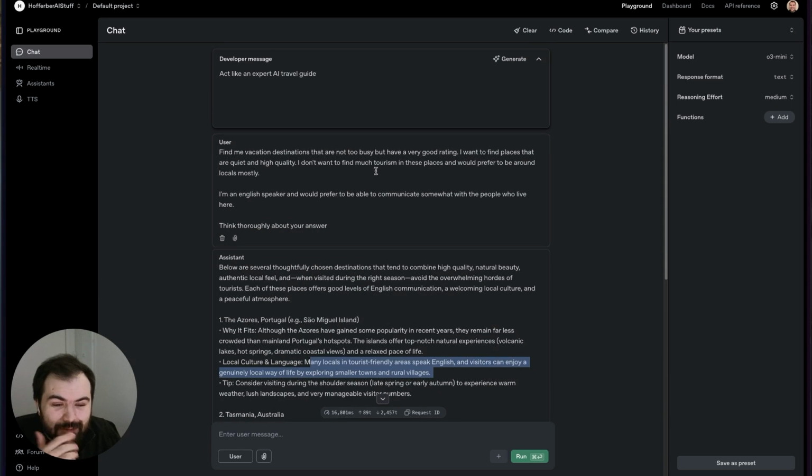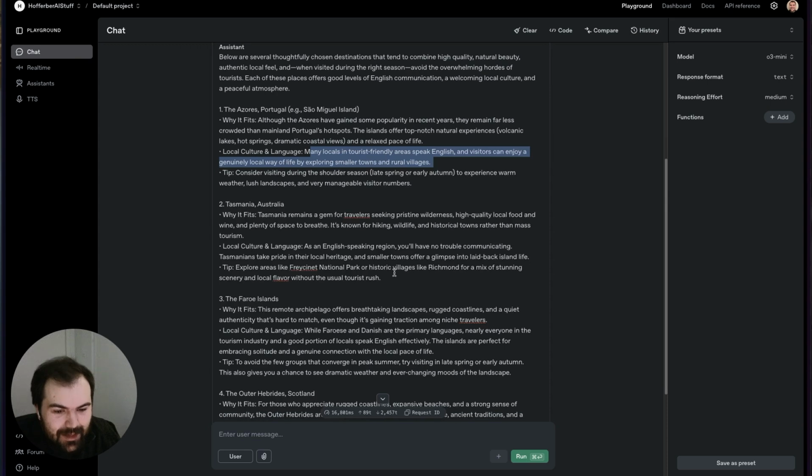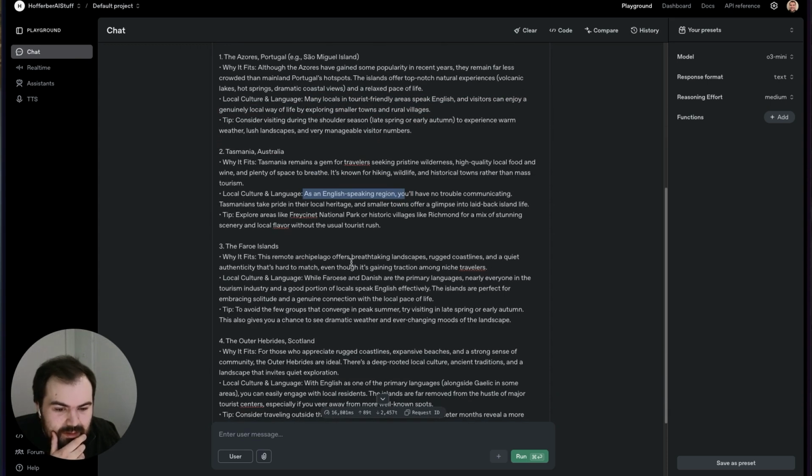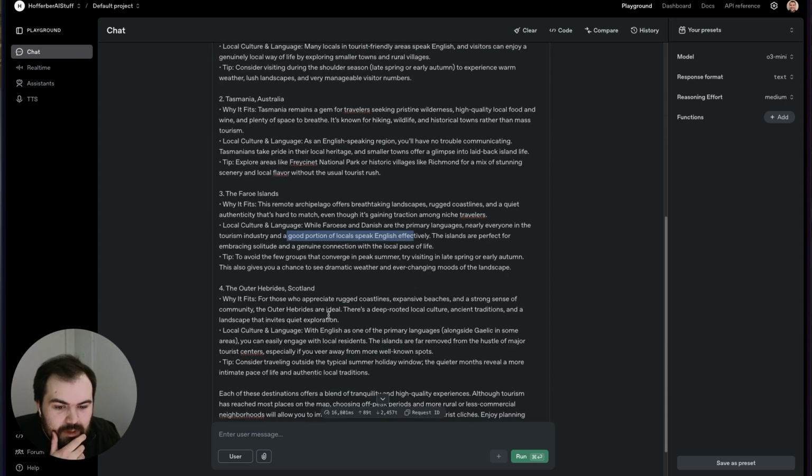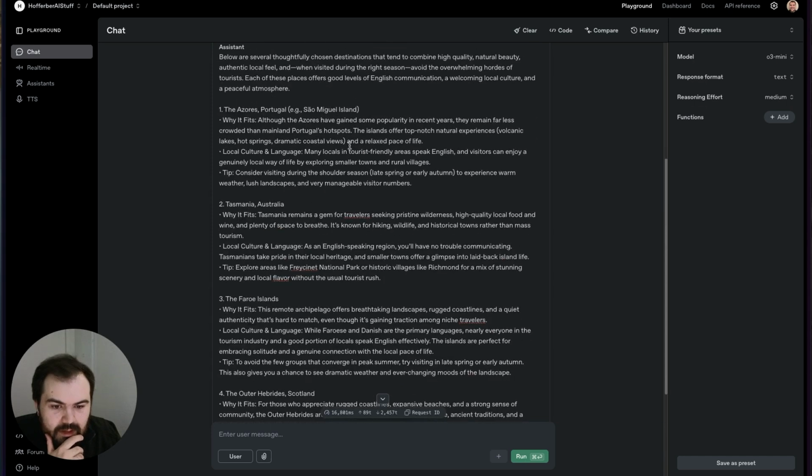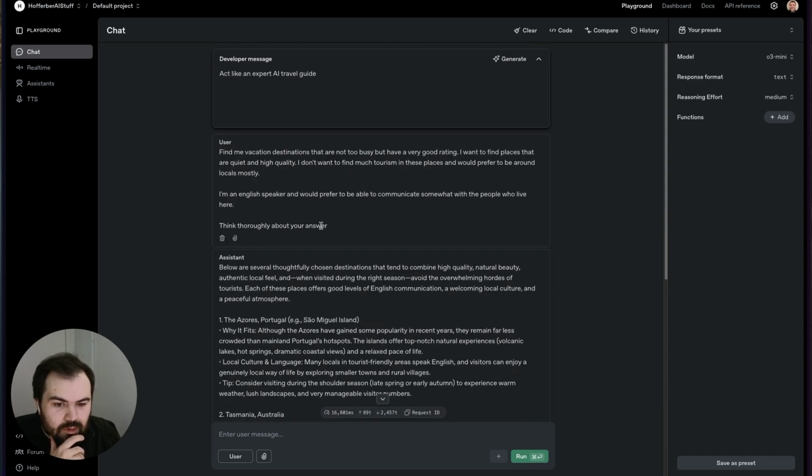tourist-friendly kind of defies some of the things I said before, but hey, Australia is English-speaking, that's true. A good portion of locals speak English, that's great. English is one of the primary languages of Scotland. Okay, cool. Yeah, so it definitely catered a bit more toward my language.